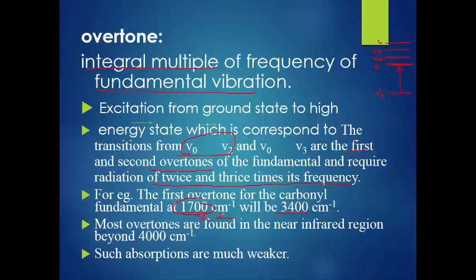That is double, and the second overtone is triple: 1700 into 3 is the second overtone.